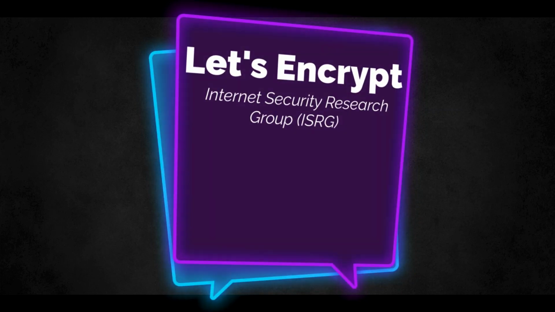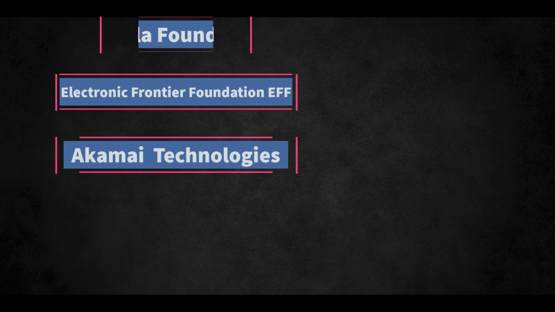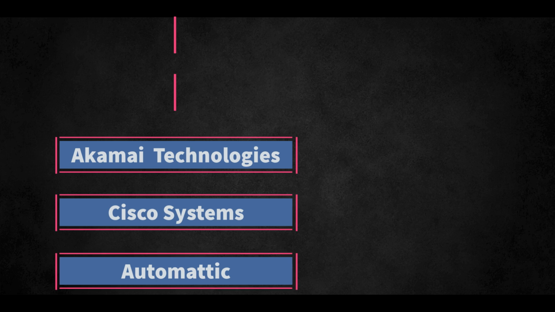Now, the first thing to get our heads around is Let's Encrypt. Let's Encrypt themselves are operated by the Internet Security Research Group, or ISRG, based in California. It's made up of the following main sponsors: the Mozilla Foundation, the people behind Firefox; the Electronic Frontier Foundation, EFF; Akamai Technologies; Cisco Systems, yes, that's Cisco Systems; and Automatic.